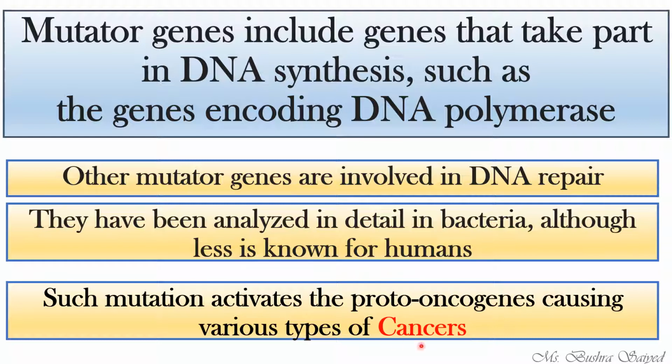Now, what are these proto-oncogenes? Proto-oncogenes are those genes which we call silent cancer genes. If they are activated, they lead to the formation of cancerous cells in your body, but usually they are inactivated. But the mutator genes have the capability to activate the proto-oncogene and result in cancer. So that is one of the major examples of mutator genes.